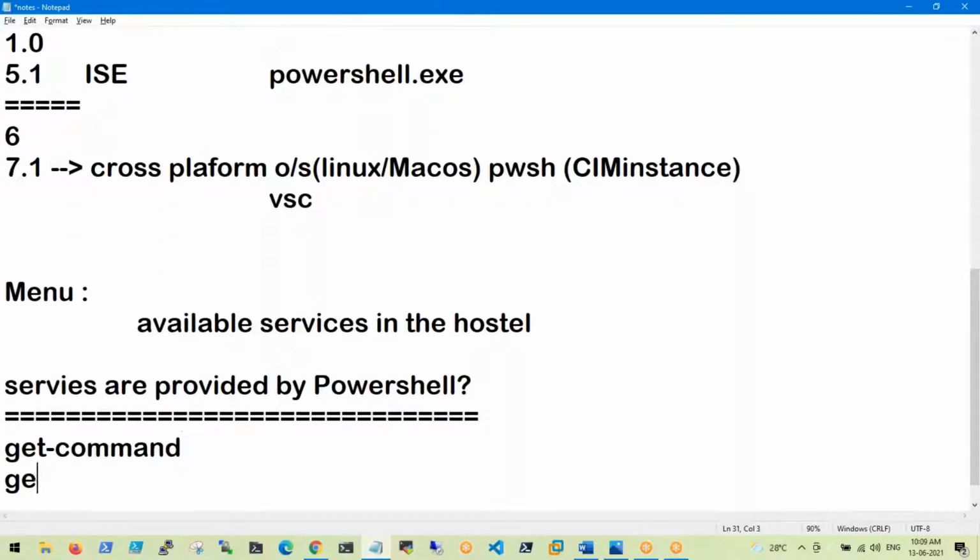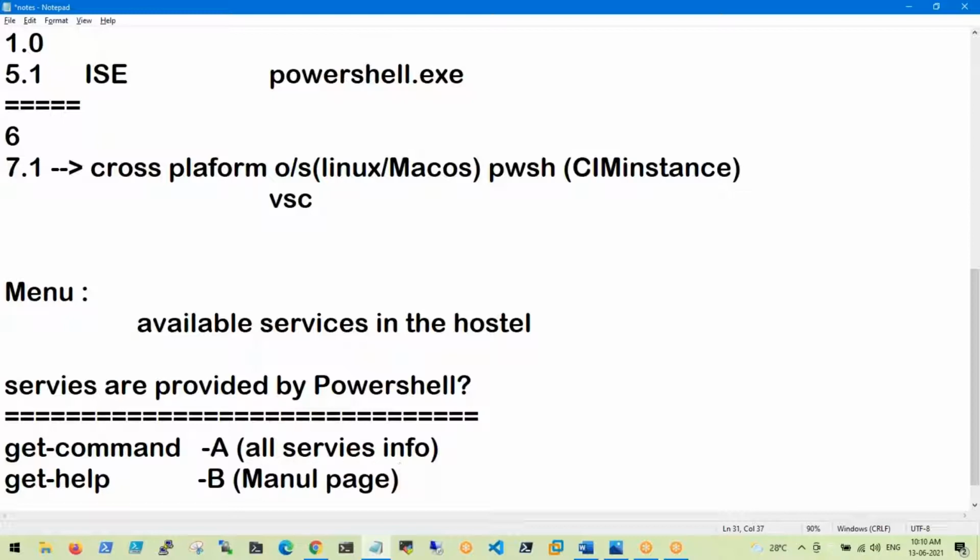We are going to start our journey with two commandlets. You can consider these two like the alphabets A and B in English. The first one is Get-Command. I will explain what a get command is. The first one gives you all the services information, and the second one provides the manual page help.